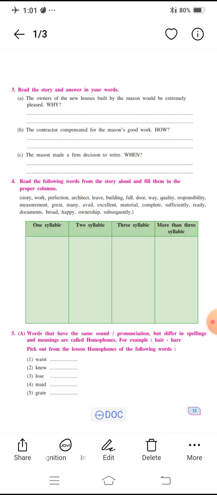Now the fifth one, homophones. What is meant by homophones? Words that have the same sound or pronunciation, but the meaning or spelling is different. That is homophones. In scholarship also it is very important. Look at the example: hair, HAIR and HARE, hare. Like that you have to complete the remaining ones. The west, west, new, new. You have to complete that and try to write the meaning in Marathi also.